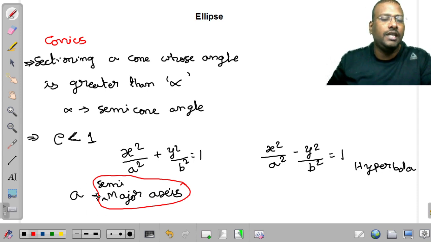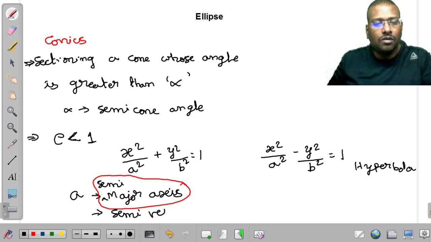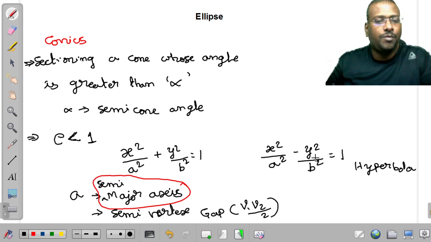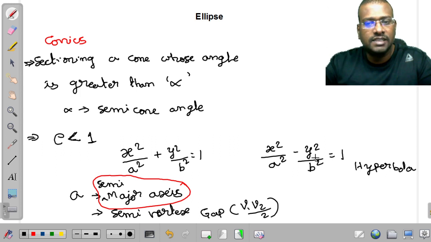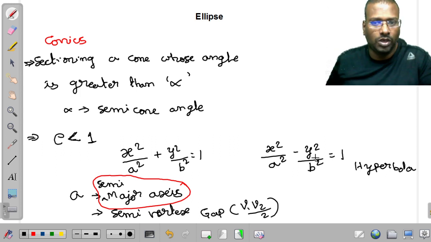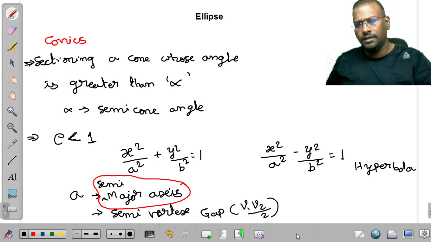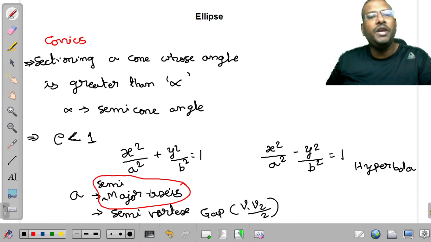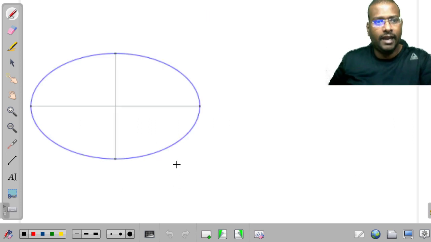So then what is a, sir? a is nothing but the semi-vertex gap. Semi-vertex gap is nothing but V1V2 divided by 2. Sir, even in hyperbola V1 V2 vertices are there, so this word will be suitable there too. In hyperbola also a is considered as the semi-vertex gap. Good, sir. But how did semi-vertex gap become semi-major axis? We will check it in the diagram in detail.